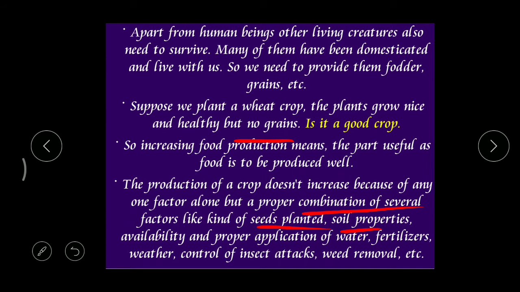When the agricultural land has a sufficient amount of water, and when we are able to supply the water from time to time, then only we get good production. And then fertilizer. From time to time we must know which fertilizers to add to the crop, and in how much amount. Even when we add too much fertilizer, that also leads to some drastic conditions, right?